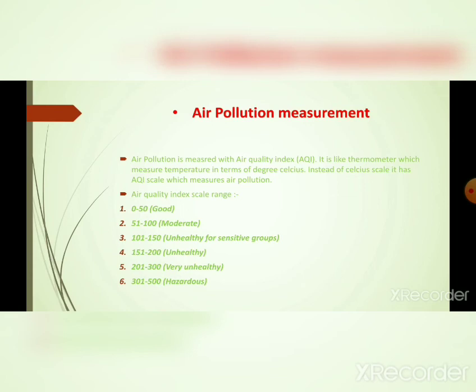Now I have listed what air quality index is good or hazardous for us. First, 0 to 50 is always good.